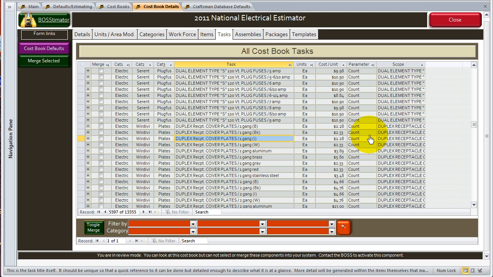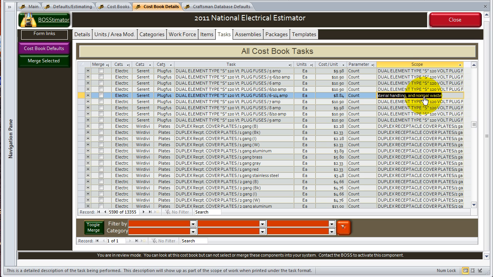That will be explained in a lot further detail in the BOSStizer module and the videos for the BOSStizer. But for right now, that's what the parameter is. It's a link to the BOSStizer. And the scope of work is a more detailed description than what's there of exactly what's in there. You have normal waste and so on and so forth.